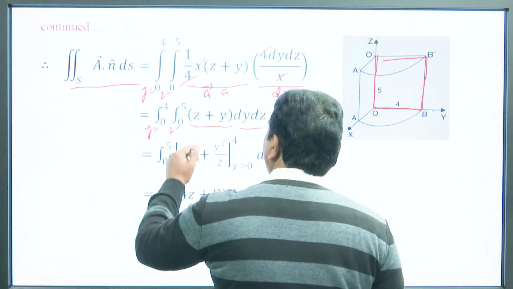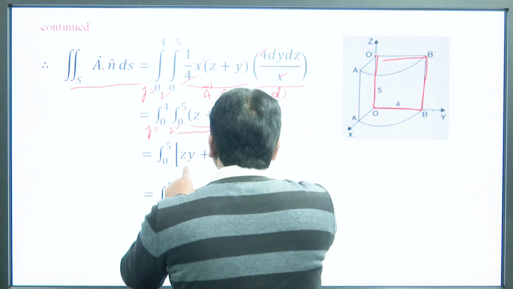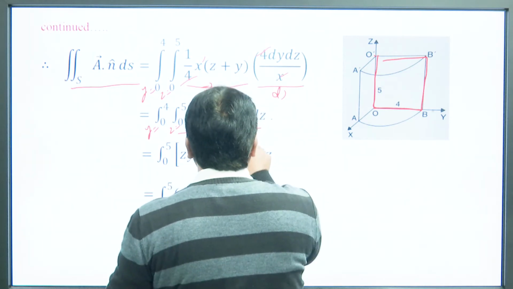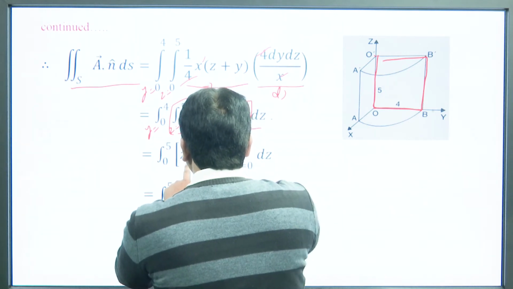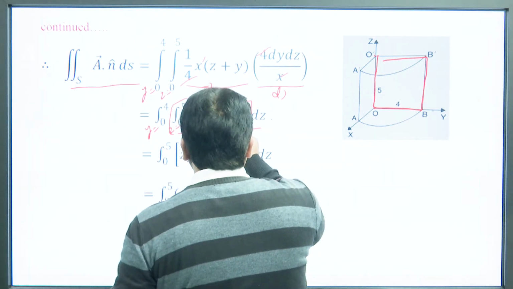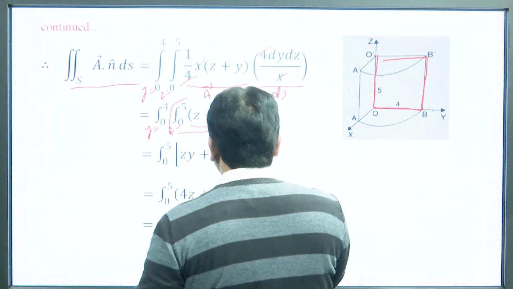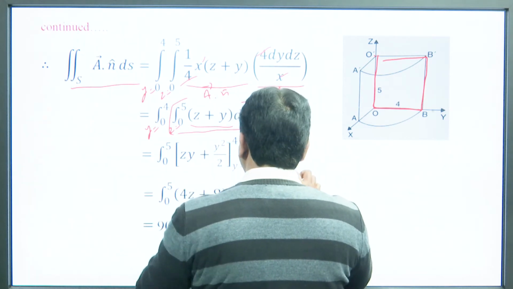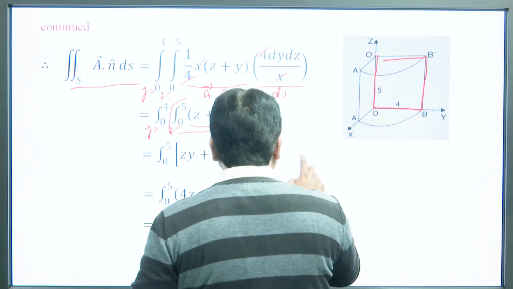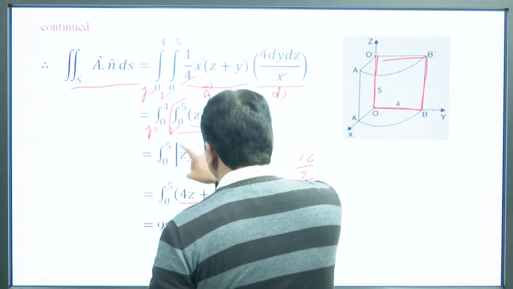If we solve the integral with respect to y first, then it becomes z y plus y square by 2 from y equal to 0 to 4 dz. When we put the upper limit, we get 4z plus 16 by 2, that is 4z plus 8, integrated from 0 to 5 dz.